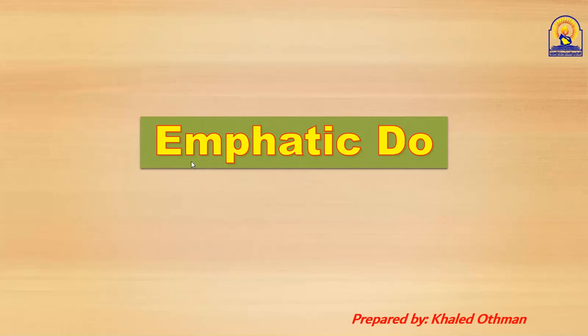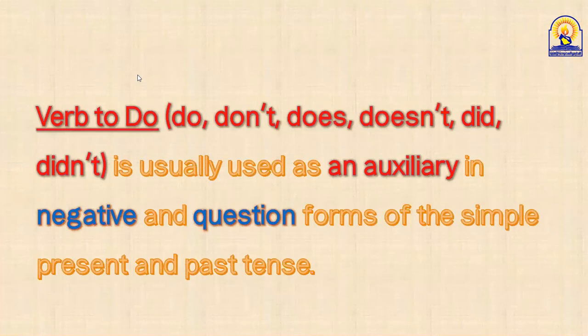The title of our grammar rule is emphatic do. What do you mean by emphatic do? Let's first have a look at verb to do. We know that verb to do, I mean do or don't, does or doesn't, did or didn't. These are called the verb to do, okay?